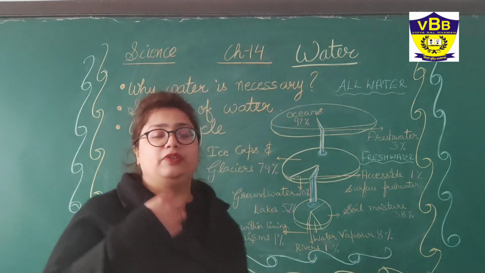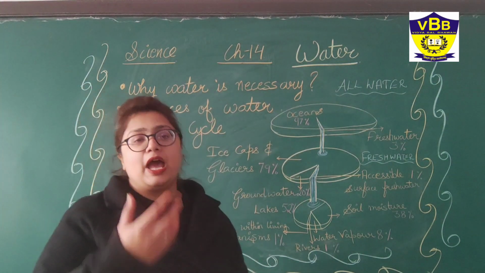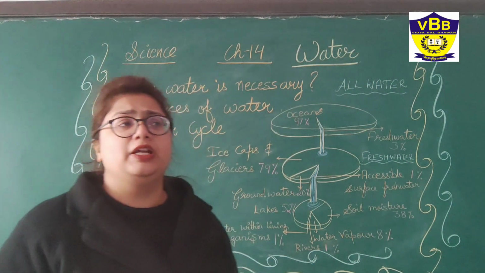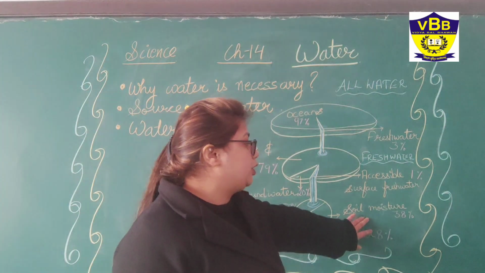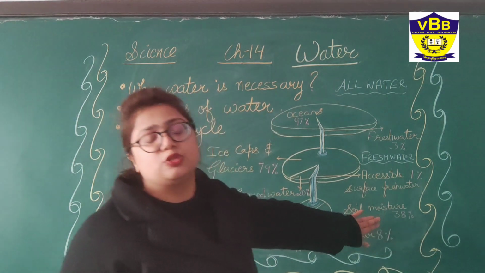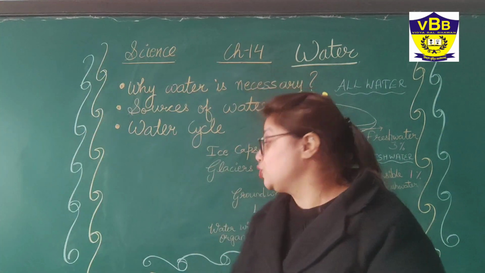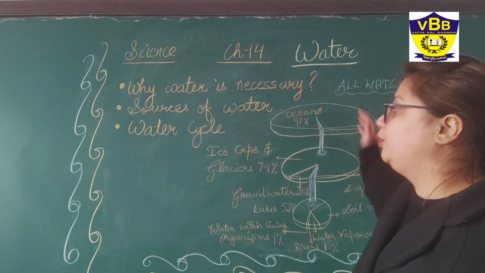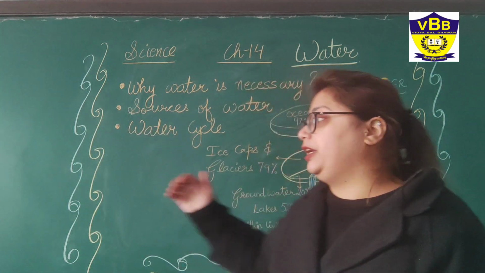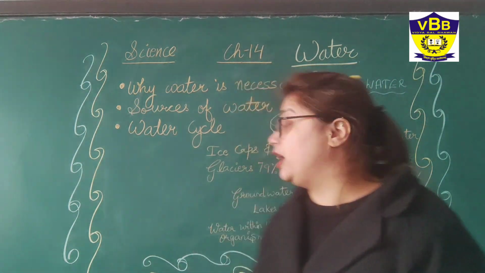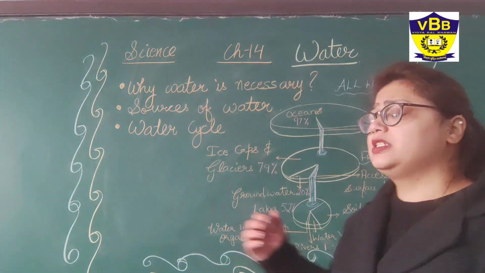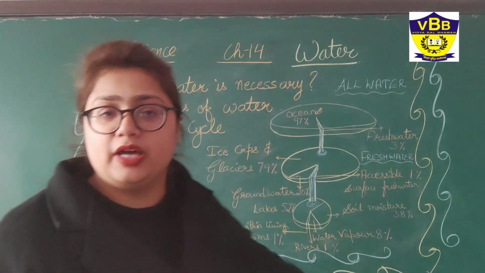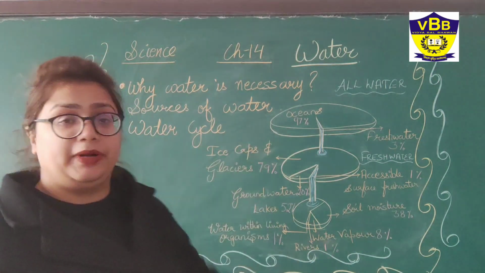And last is your soil moisture. We all know that we are giving water to the plants, and there is soil there, and there is a lot of soil in our crop fields and farmhouses. So the water which is present in your soil is 38%. So now we have seen how the water is distributed among the various categories in our environment, like your oceans, rivers, lakes, groundwater. So like this, the whole sequence is present in our environment.